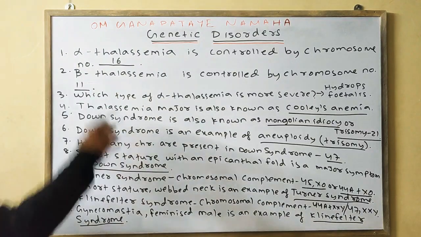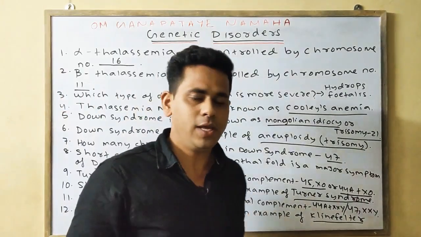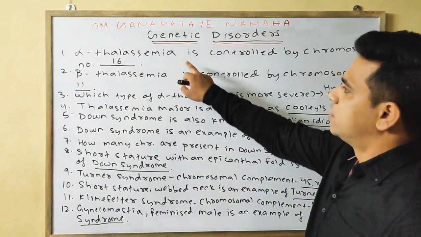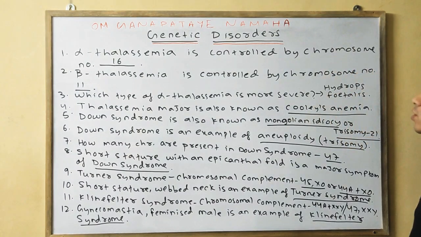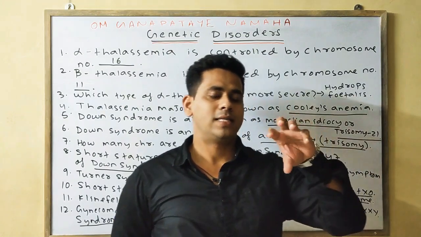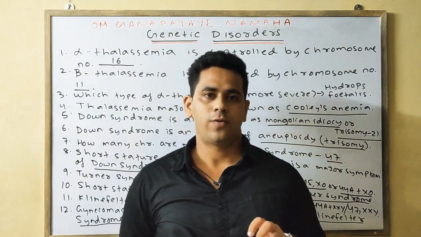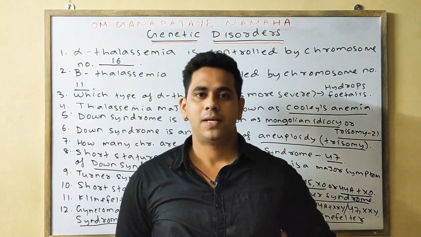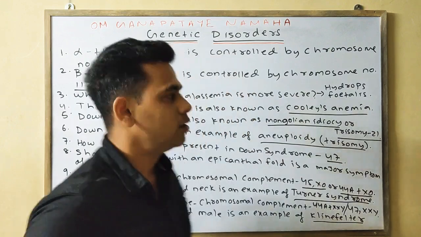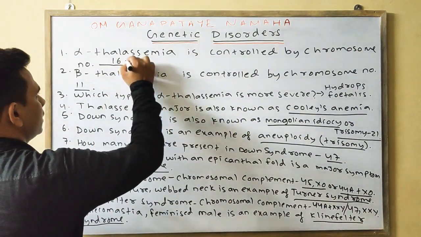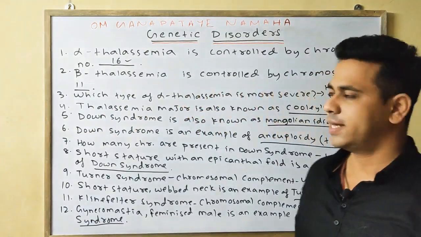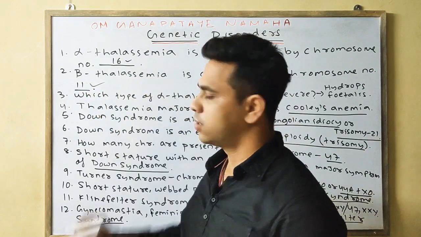So first one, these points I have discussed now, just have a quick recap on the basis of the objective type. First, alpha thalassemia is controlled by the chromosome number. We know that the genes responsible for the formation of the alpha globin chain are present on which chromosome? Chromosome number 16. Similarly, beta thalassemia is controlled by chromosome number 11, as I have said earlier.